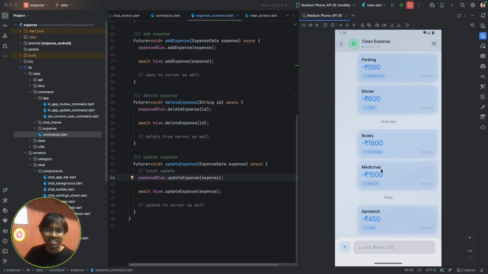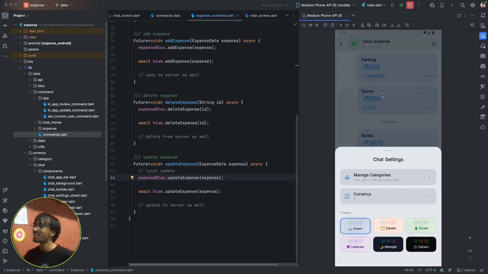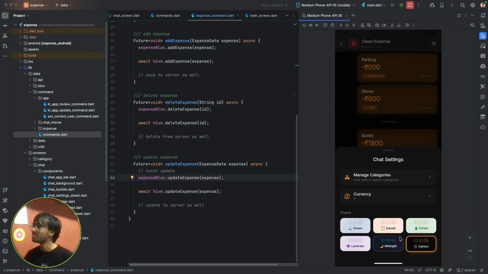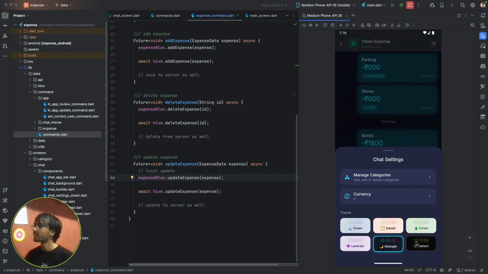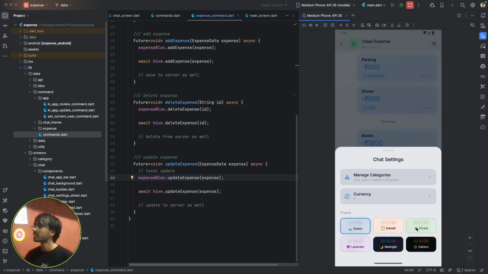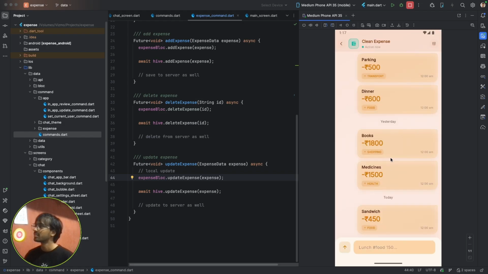And I was confused about what to do, like what color to choose. So what we did was we created themes. Users can choose a theme based on their preferences. Someone likes a light theme, someone likes a dark theme, someone likes green. They can choose based on what they want. This is how it will look. It's a forest. So this is how it will look.